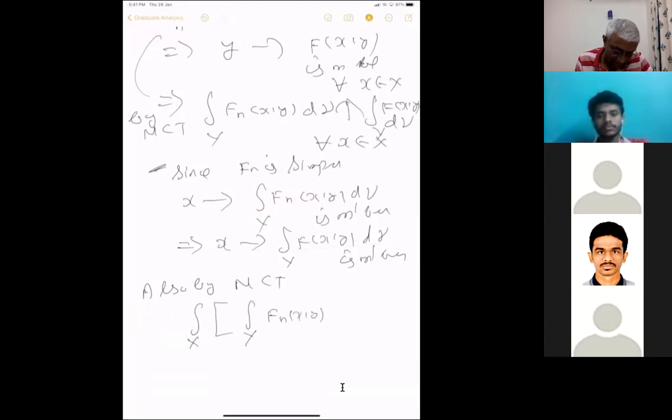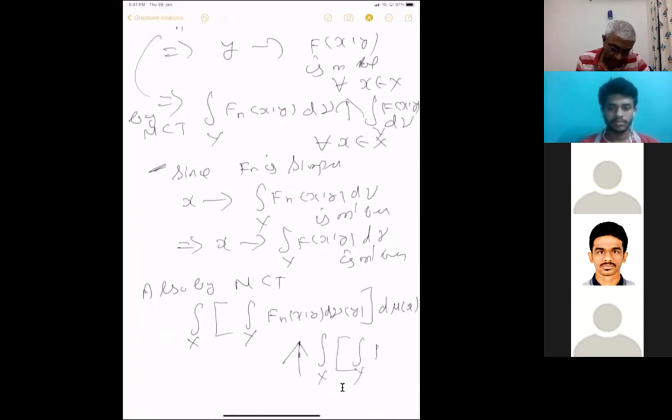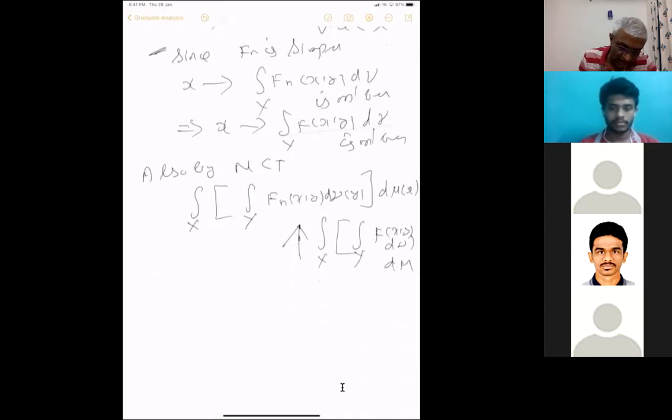They increase, so because of that, this will also increase to the integral over x of the corresponding integral over y of f(x,y) d nu, then d mu, again by MCT, right?